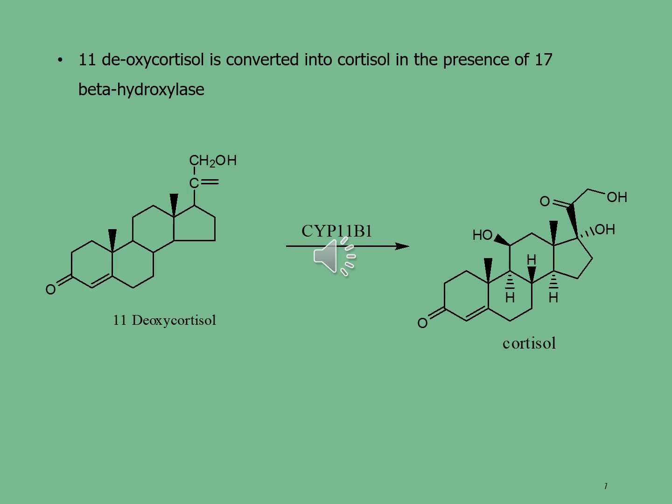The difference between both structures is that there is a hydroxyl group in the cortisol at carbon 11 position and a further hydroxyl group at carbon 17 position, in addition to the methoxy group attached to the carbonyl group at carbon 17 position. There is also a double bond or unsaturation at carbon 4 position in the cortisol. So in both structures, the difference between the functional moieties is at carbon 11 position, carbon 4 position and carbon 17 position. So this is the method for the preparation of cortisol.